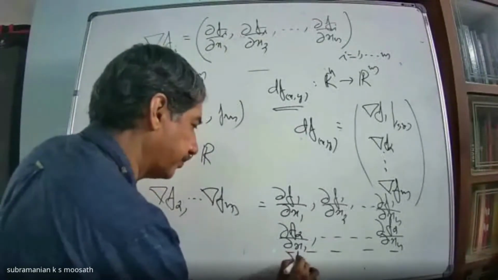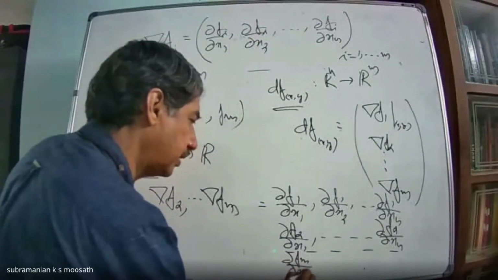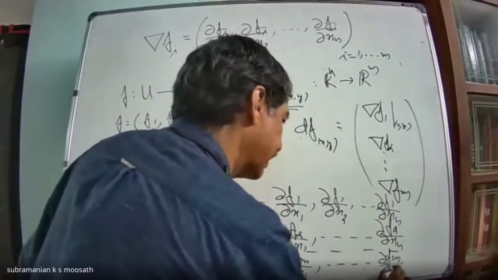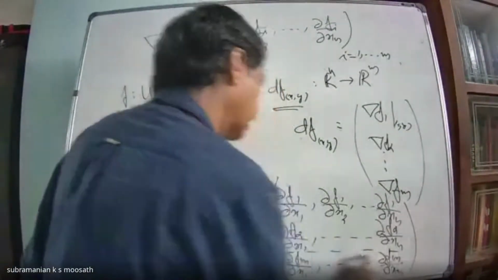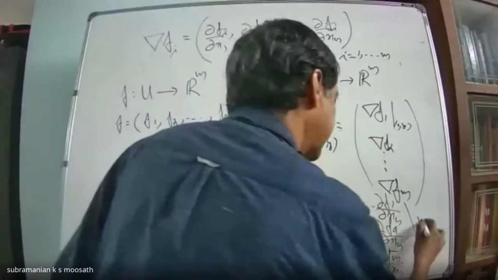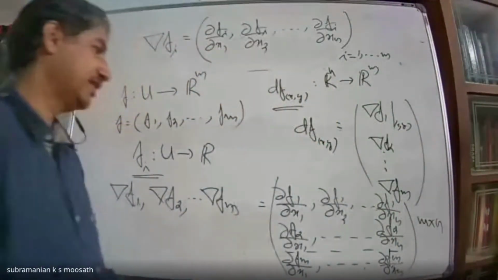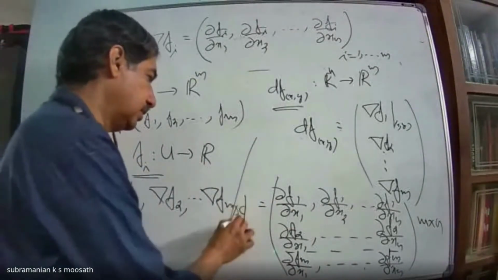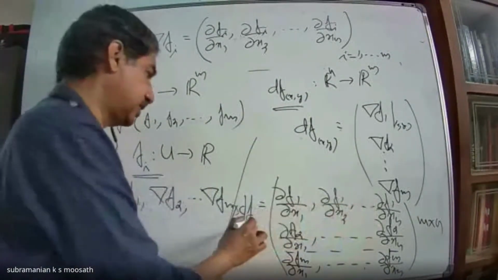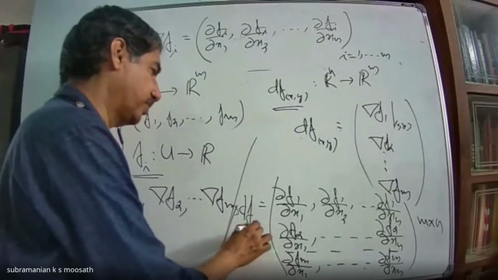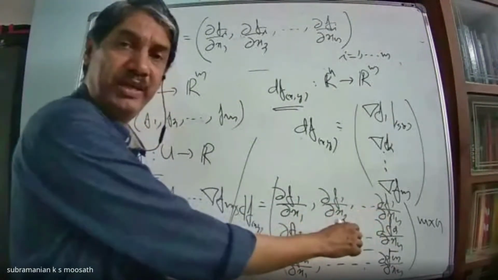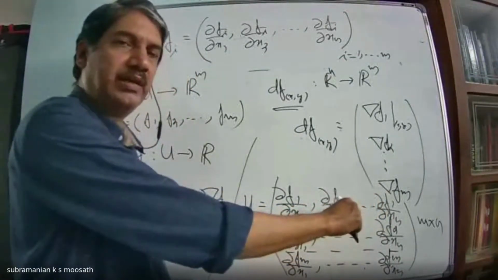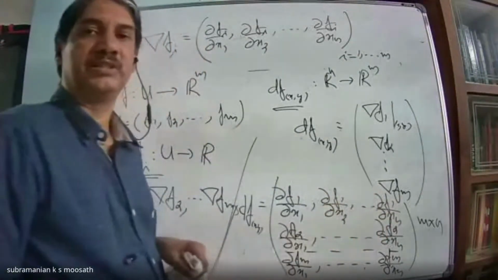∂f_m/∂x_1, etc., ∂f_m/∂x_n. There is an m by n matrix: m rows, so it is an m by n matrix. And this is nothing but the total derivative. If the total derivative exists, then the partial derivatives exist, and evaluated at (x, y), you will get this matrix of order m by n with real number entries.